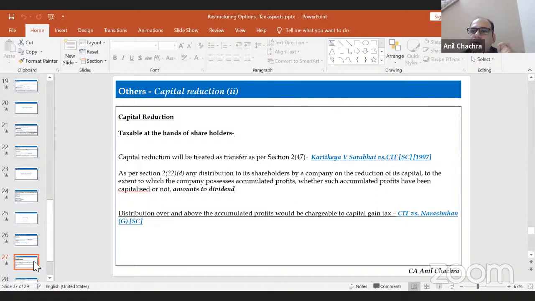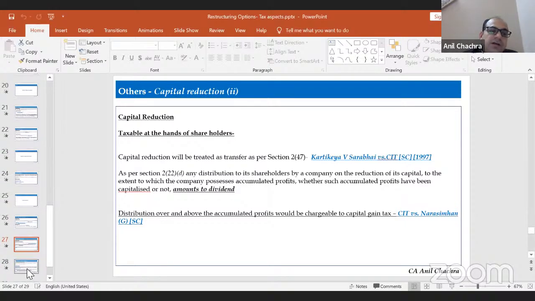Although Section 2(22)(d) prescribes that deemed dividend would arise, how the capital gain is calculated is confirmed by the Supreme Court in the Narasimhan judgment. So anything in excess of the accumulated profits will be treated as a capital gain.